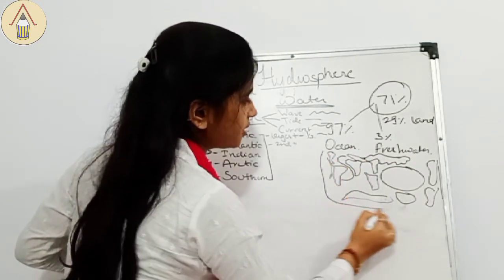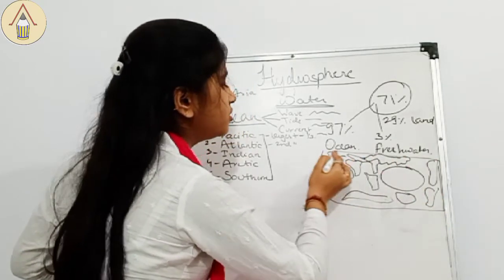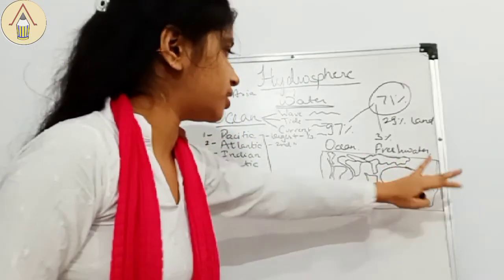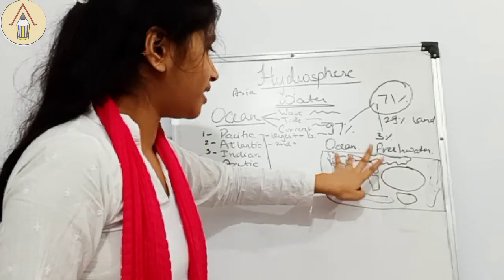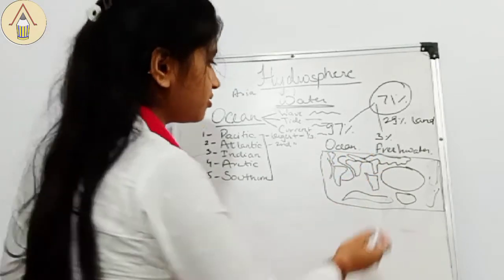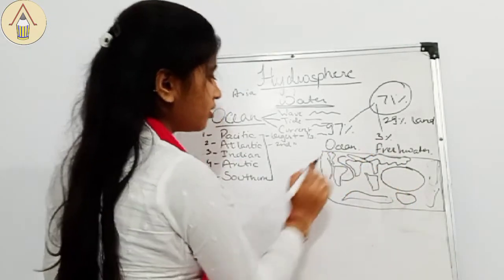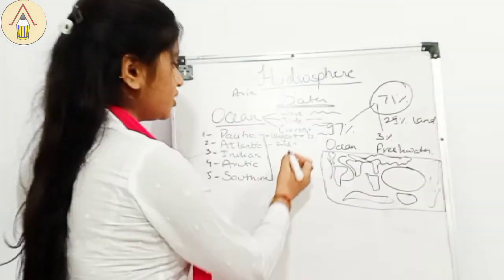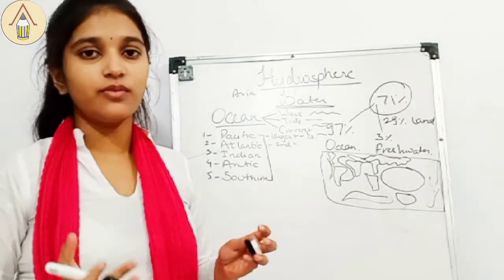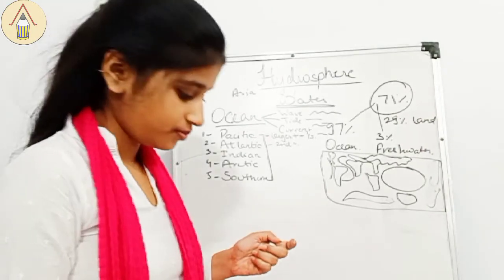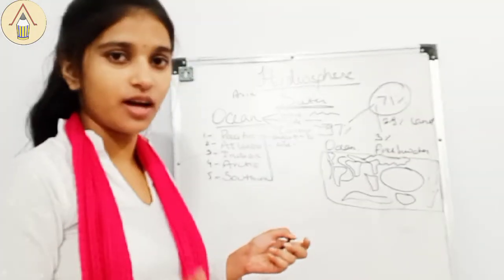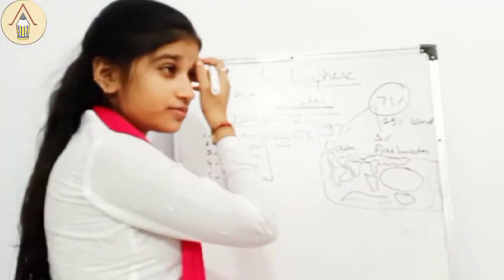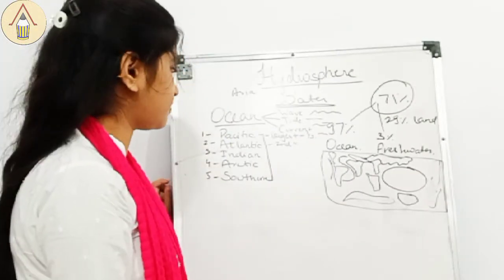If this is the map of our Earth, we can see that Pacific Ocean continues to here, and this is the Atlantic Ocean. Atlantic Ocean is very highly indented, because of which it becomes a very good ocean for ports and harbors. Also, it is the busiest ocean as per the point of view of commerce.